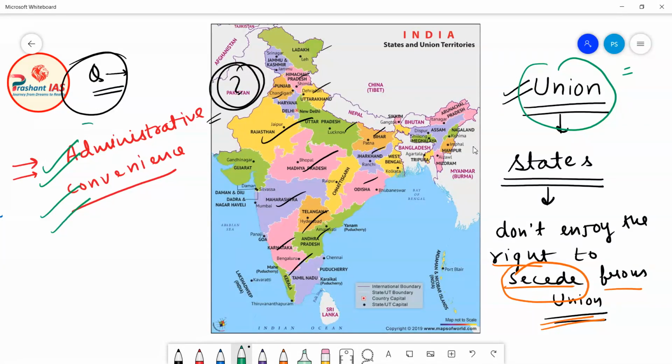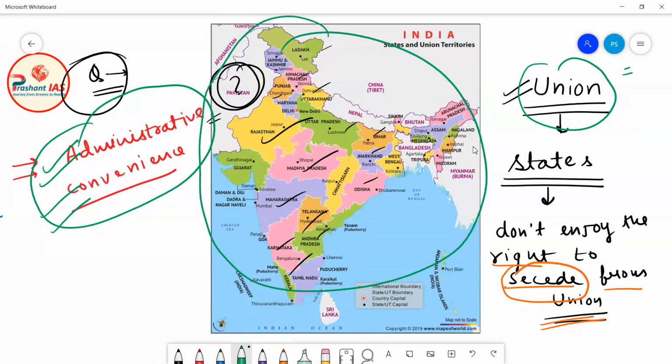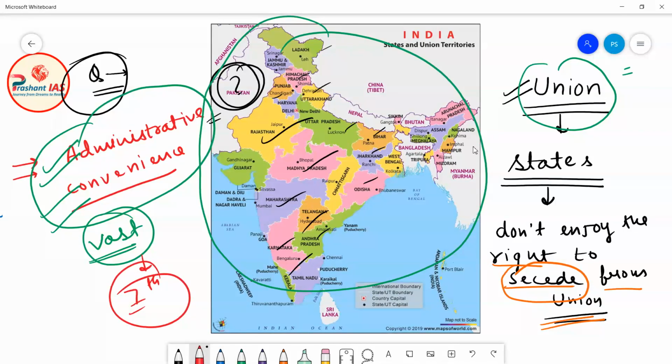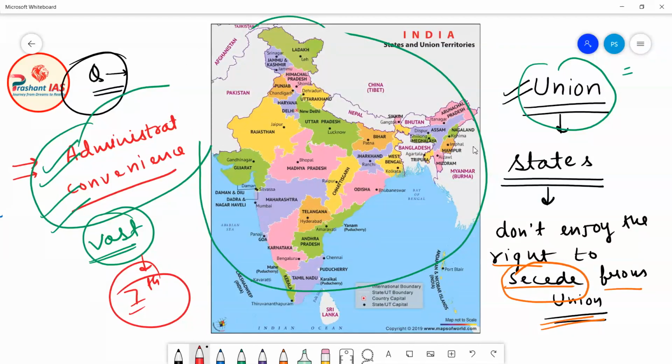Administrative convenience means actually India is a very big country. India is a very vast country. I think all of you know, or many of you know, that India is the 7th largest country in the world. India has a very large area. India has very large diversity: linguistic diversity, regional diversity, religious diversity. So actually it is very difficult to govern or to administer the entire country by sitting in Delhi.